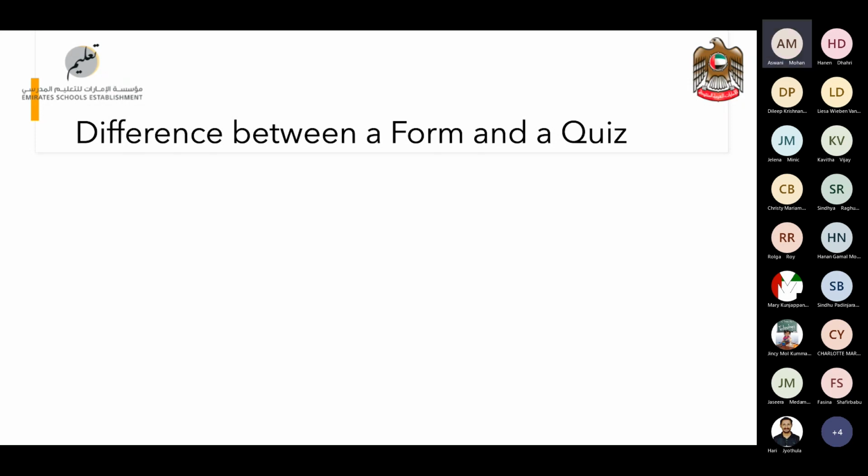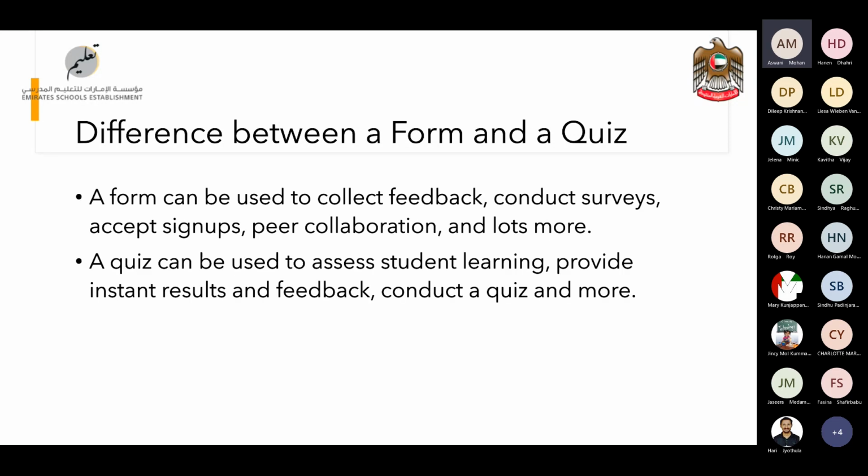There is also a feature in quizzes where you can count the scores awarded, which is not there in forms. And the post score option is available in quizzes, not in forms. So forms is a tool for collecting feedback and surveys. Quizzes can be used to assess student learning, providing instant results and feedback.